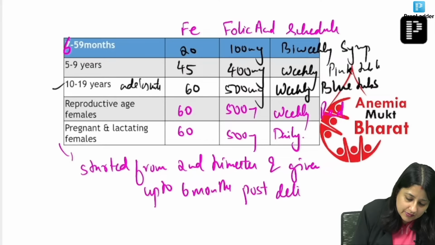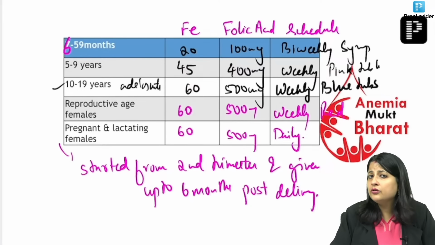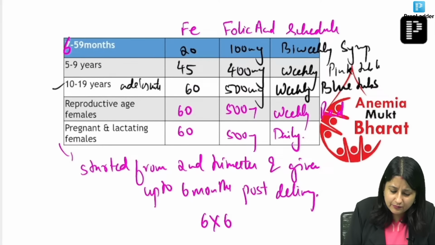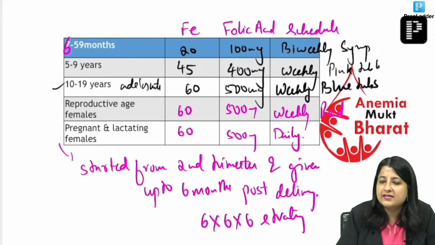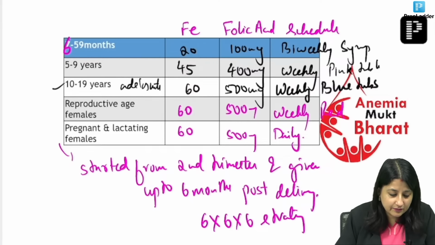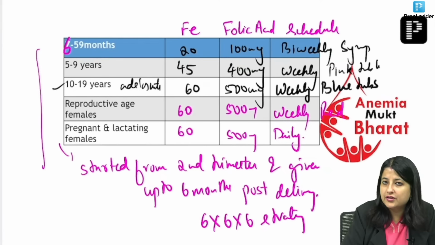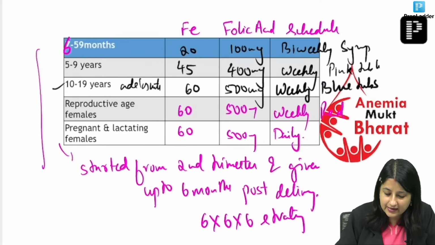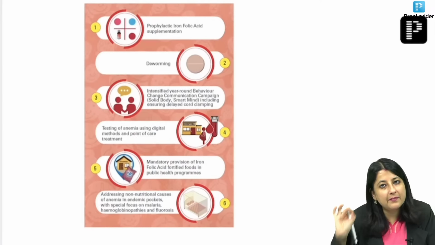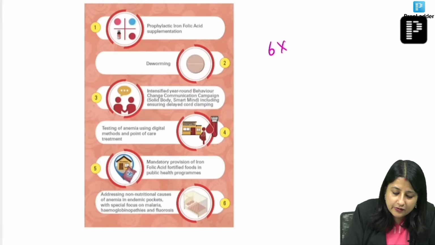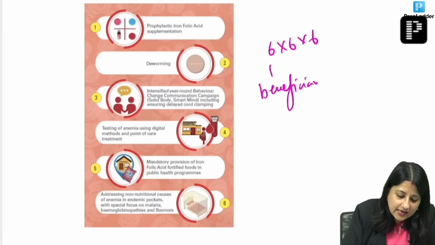All right, remember this. We also have a strategy in Anemia Mukt Bharat, the 6x6x6 strategy: 6 beneficiaries, 6 interventions and 6 institutional mechanisms. These are your 6 beneficiaries who are getting prophylactic iron folic acid. This comes in the exam, guys.